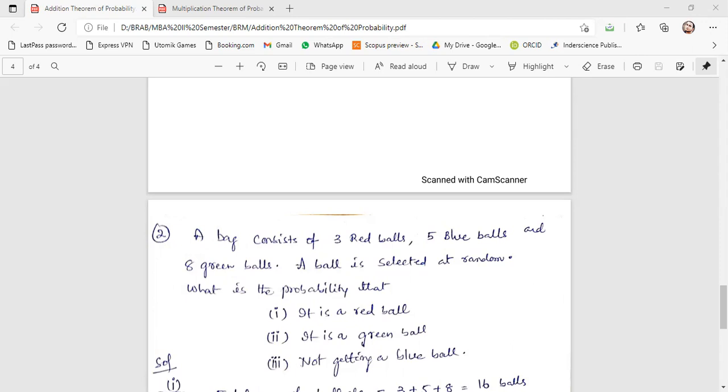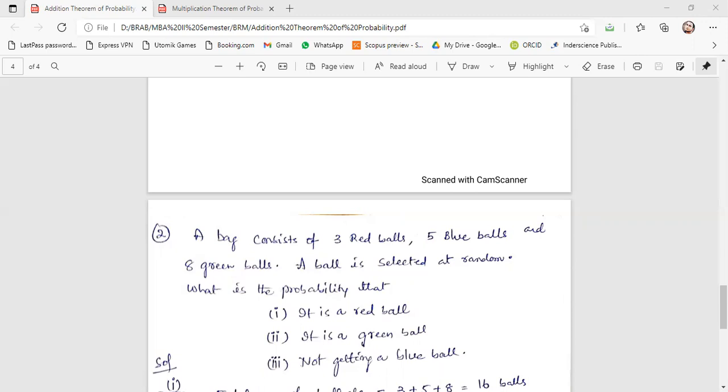Now, what do you mean by selecting at random? Randomly selecting a ball means we don't know what we are selecting. We are just picking a ball from the bag. I want everyone to visualize this. So there is a bag you are explaining, no? Now everyone can imagine. So one bag is there. In that bag, how many red are there? There are 3 red balls. How many green? 8 green. And how many blue? 5 blue balls. Total 16 balls are there in that bag.